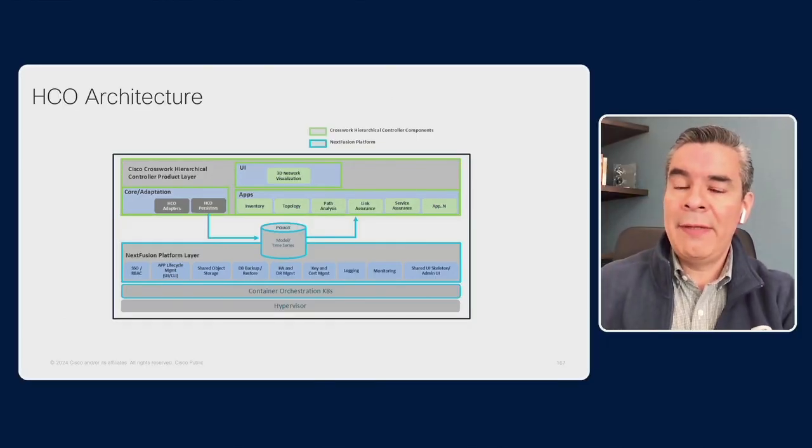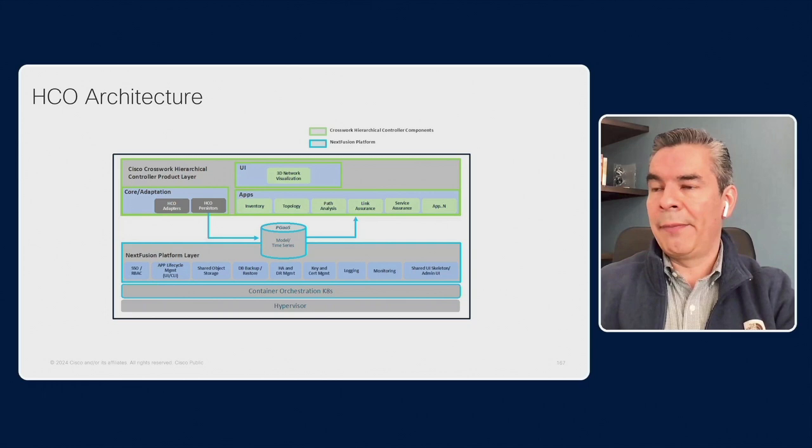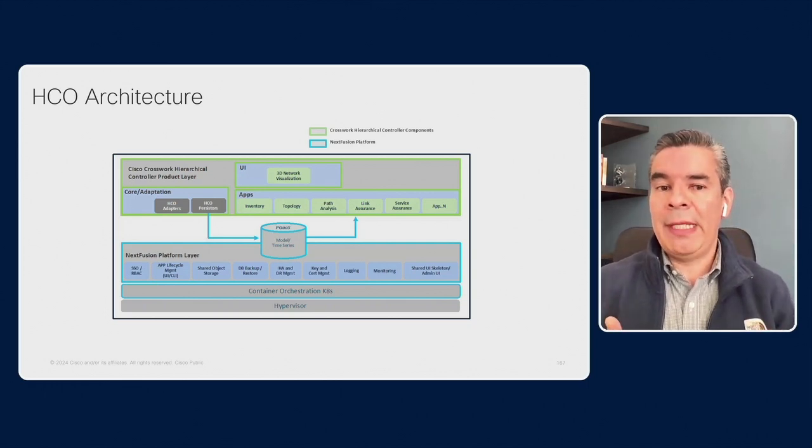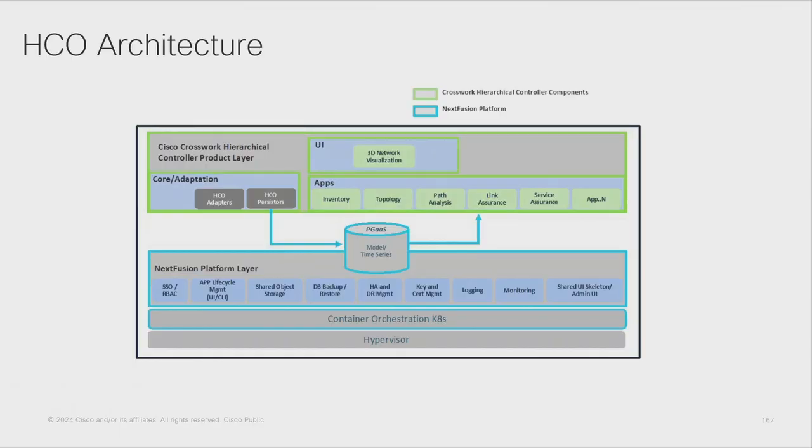So once this information is acquired by the adapter, it is passed through the persistor layer. The persistors are in charge of getting this information, normalizing it, and understanding how this new information needs to be inserted in the network model, right?